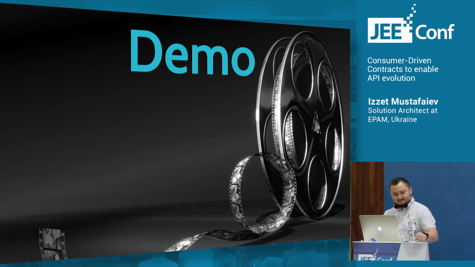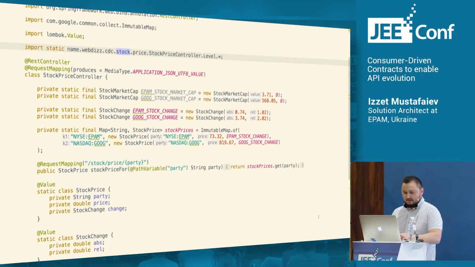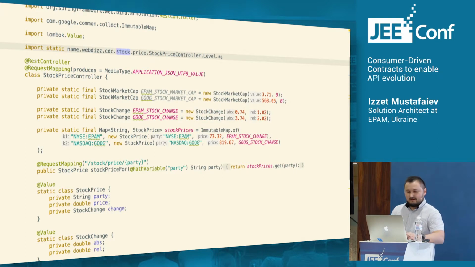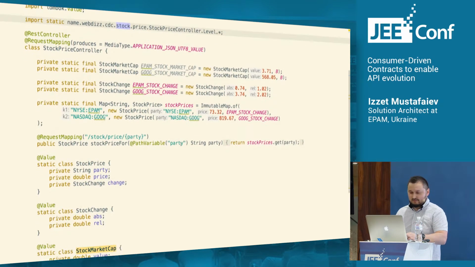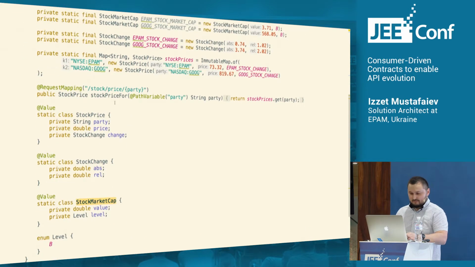Okay, and this is time for the demo. Can you see it okay? Okay, the current class is a simple stock price controller. We have a simple interface and endpoint.